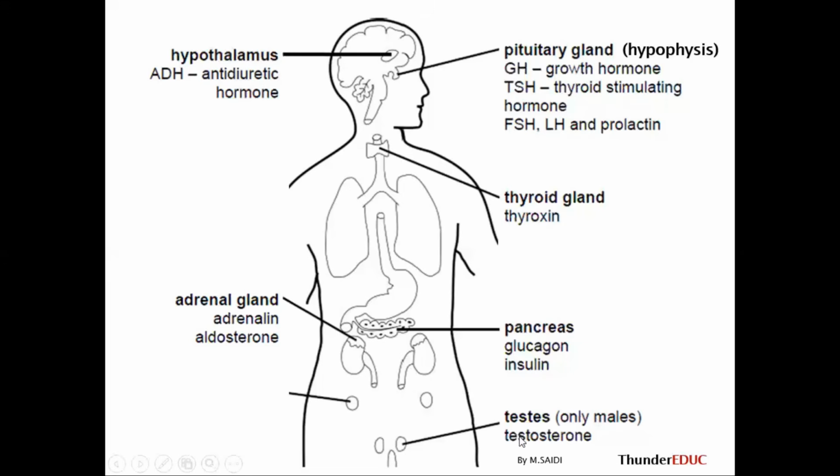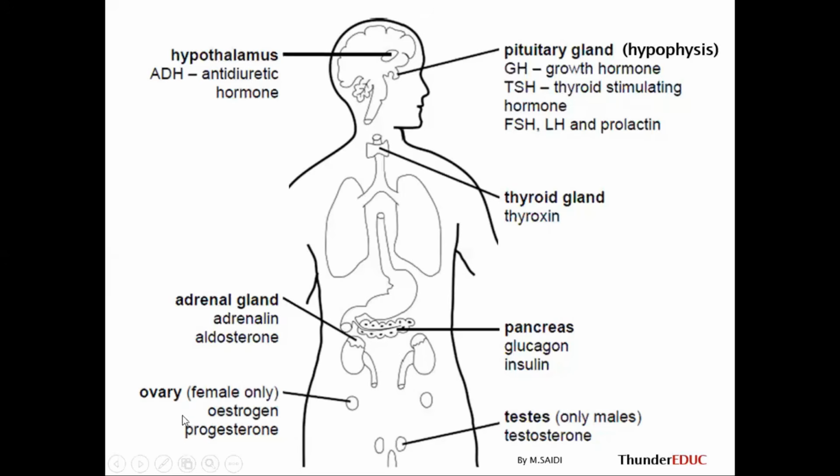Yes. So now you have the testes, only found in males. So what's the function? It's for production of testosterone. Testosterone is very important in development of sperms and also secondary sexual characteristics. We're going to look at the functions of each. So you have ovary. Ovary produces two hormones. The first one is estrogen. The second one is progesterone. Please don't forget the spellings because spellings count.